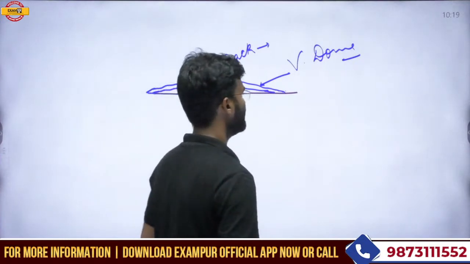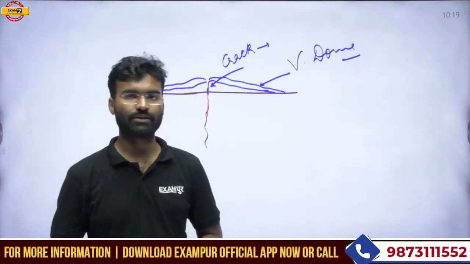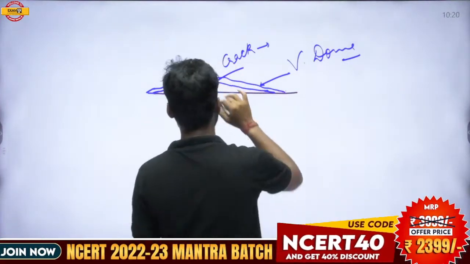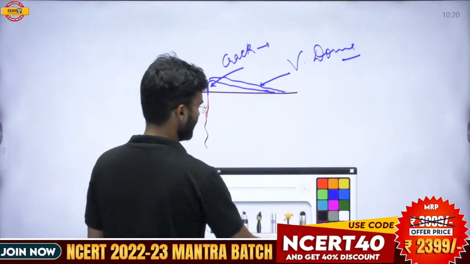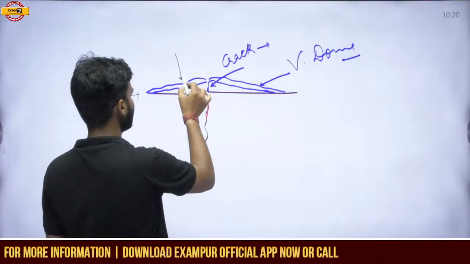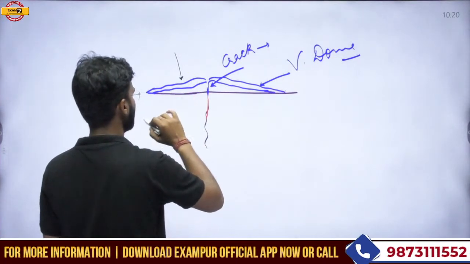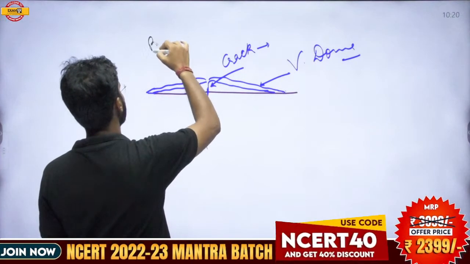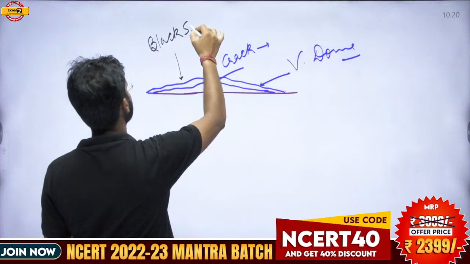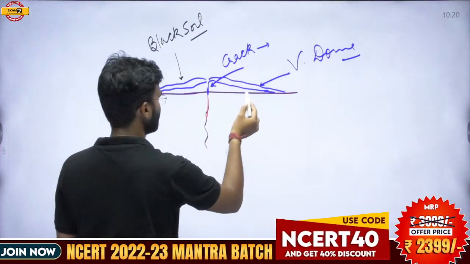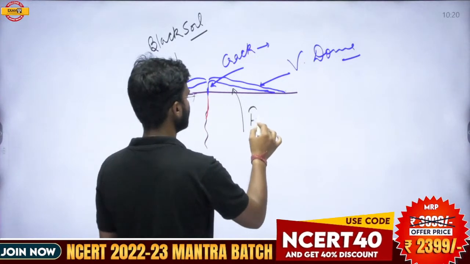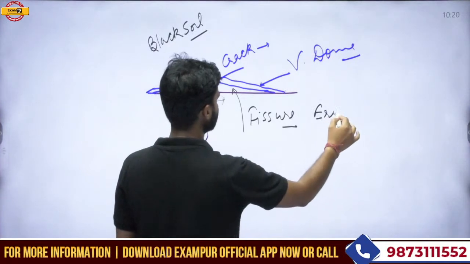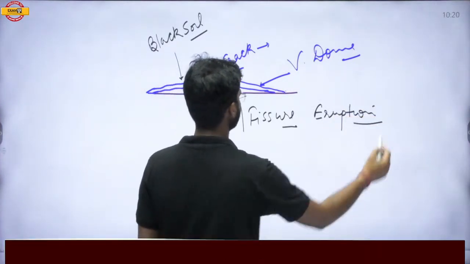This type of volcanic dome structure is found basically on the oceanic crust. If the basalt quantity is high in this magma and weathering starts on the surface of this type of magma, then it creates the black soil. This type of volcanic eruption is called the fissure eruption of the volcano.